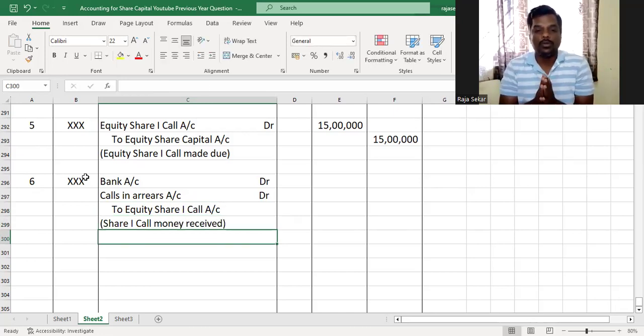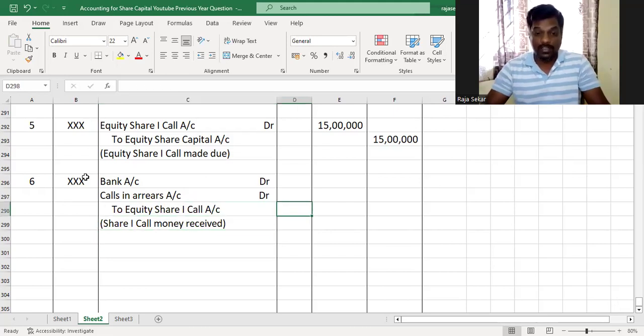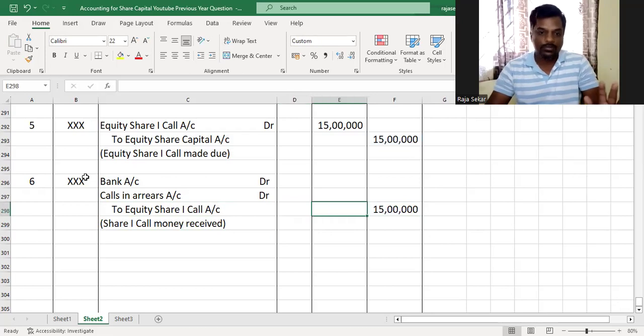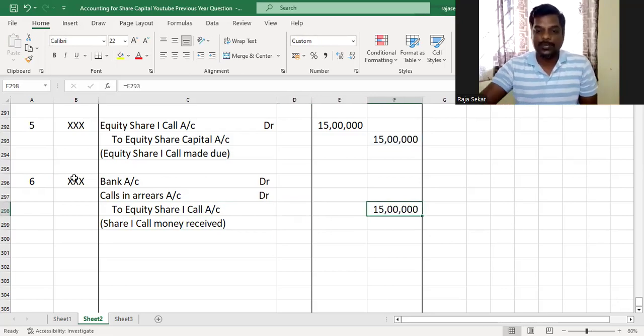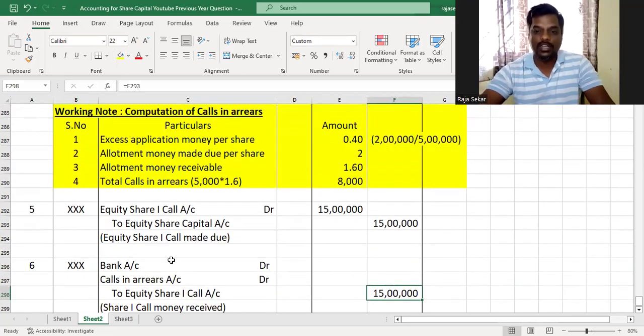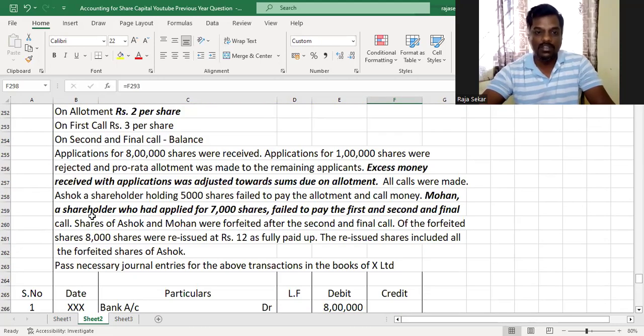Now, what do we know? Every time we do the receipt entry, the first thing that we got to do is credit the entire amount that we made due. So that is 15 lakh. That has been done. And now we got to compute the calls in arrears. There is no excess application money for first call. So computation of calls in arrears is actually very simple.